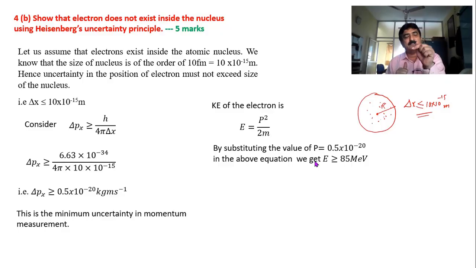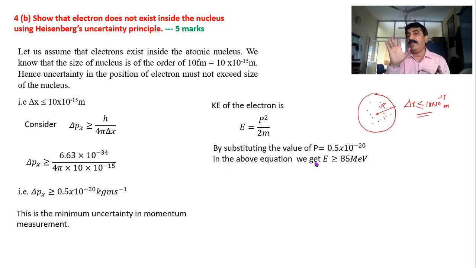If at all electron is possessing 85 MeV, it has to come out with 85 MeV only, not less than that energy. Okay, this is the minimum. When electron is coming out, its energy should be at least 85 MeV.